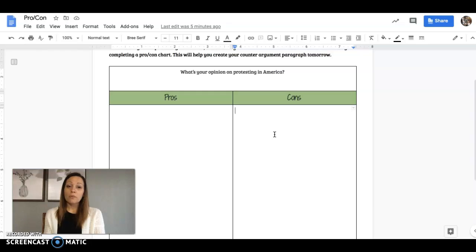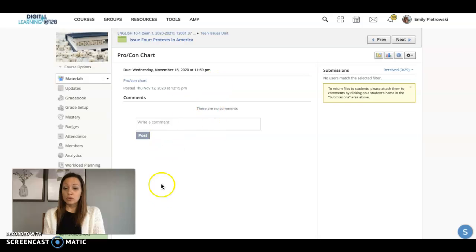This is going to set us up so that we are able to start writing your counter-argument paragraph tomorrow. Counter-argument paragraphs are paragraphs where you present your argument, but then you also present the opposing side and argue against the opposing side. So you need to know what the opposing side thinks so that you're able to combat that argument. When you're finished, you can turn it in to this Dropbox right here.